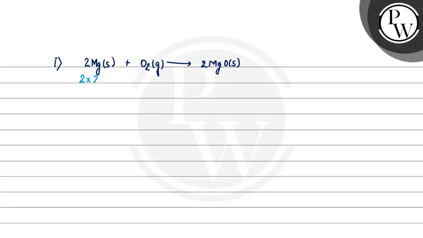Magnesium atomic mass is 24 ग्राम और क्योंकि हमारे पास दो एटम है सो 2 into 24 ग्राम. सिमिलरली ऑक्सीजन एटॉमिक मास is 16 और क्योंकि मेरे पास दो एटम है तो 16 into 2. So it comes out to be 48 gram, 32 gram and the final answer comes out to be 2 into 40, 80 gram.